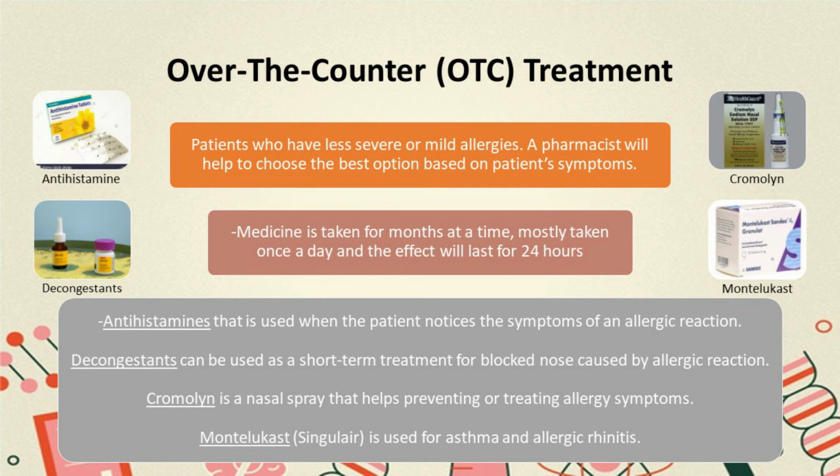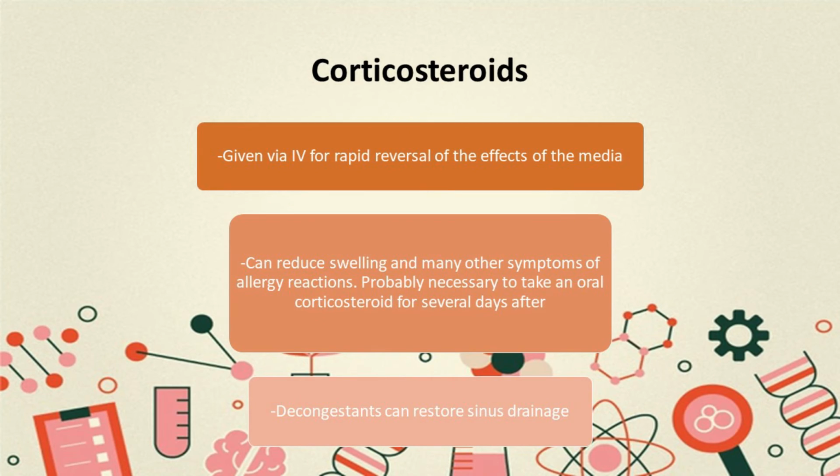reaction. Other than that, decongestants can be used as a short-term treatment for a blocked nose caused by allergic reaction. Cromolyn is a nasal spray that helps prevent or treat allergy symptoms, while Montelukast or Singulair is used for asthma and allergic rhinitis. The second treatment is corticosteroids.